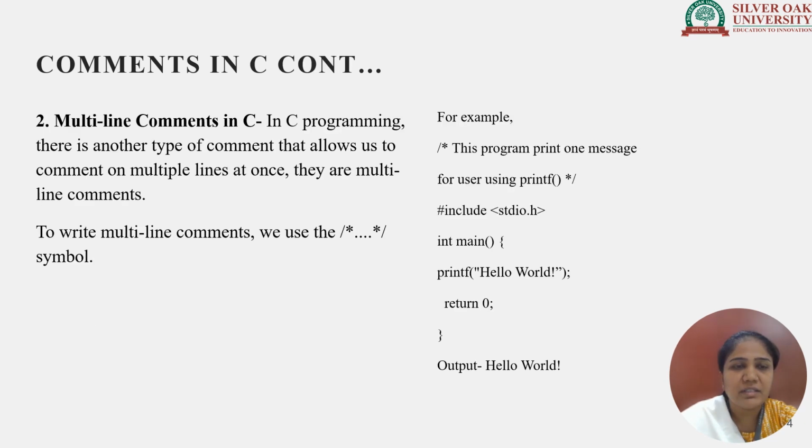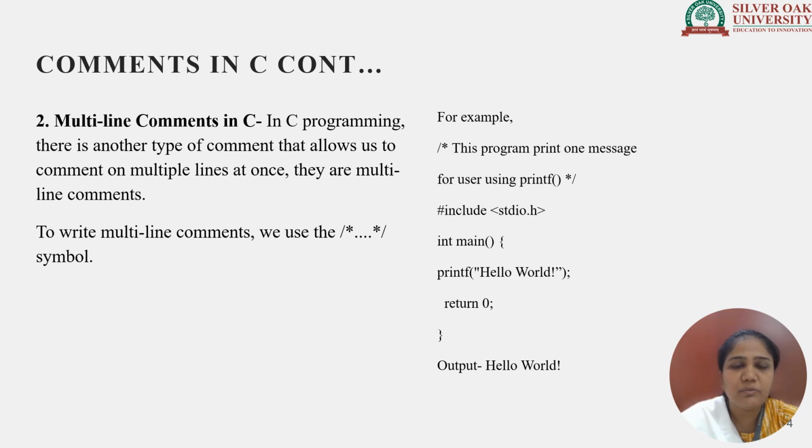Another type of comment we have seen is the multi-line comment. What is a multi-line comment? Multi-line comments in C are the way to make multiple lines a comment at a time. For example, in the given code you can see we have written "this program prints one message for user using the printf". This whole statement is written in two different lines, right? To make this kind of multiple lines a comment in one shot, we can use the multi-line comment concept.